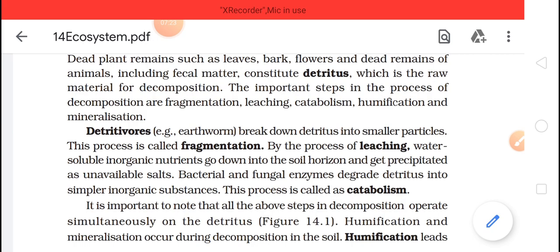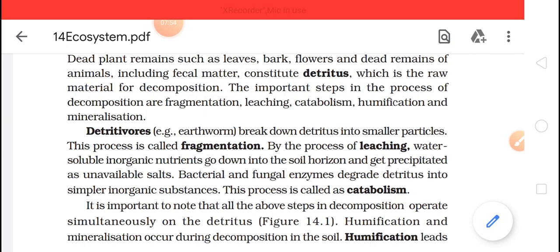What will be broken down? Bacterial and fungal enzymes degrade detritus into simple inorganic substances. All the complex macromolecules or organic components will be broken down into simpler inorganic substances, and this is known as catabolism, meaning breakdown.